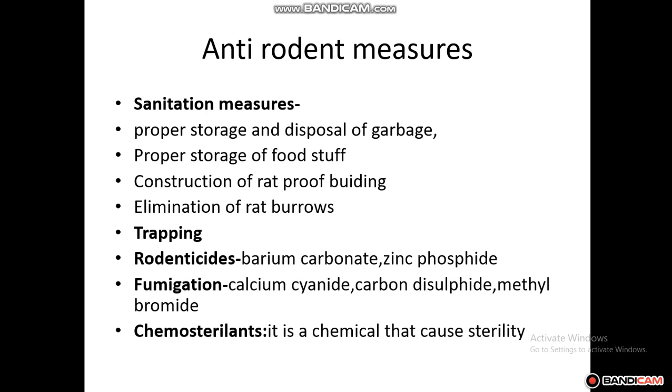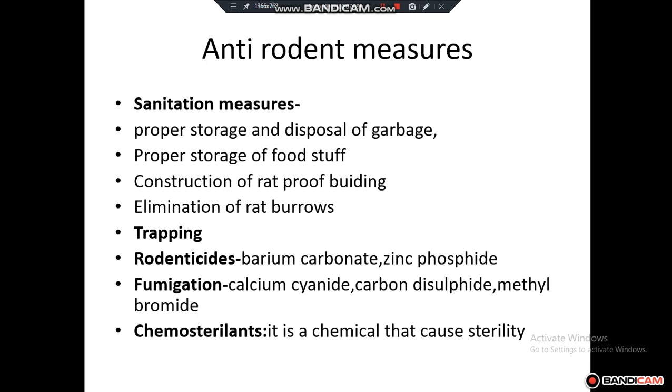So anti-rodent measures, first one is sanitation measures. In all aspects of rodents, we talked about the importance of sanitation and hygiene. So proper storage and disposal of garbage is very important. Usually we see rodents and other organisms causing diseases where there is dumping of waste products which is not disposed properly. So proper hygiene is very important.